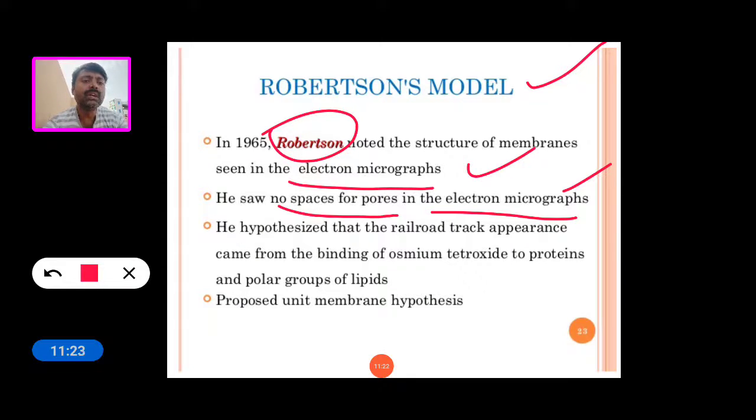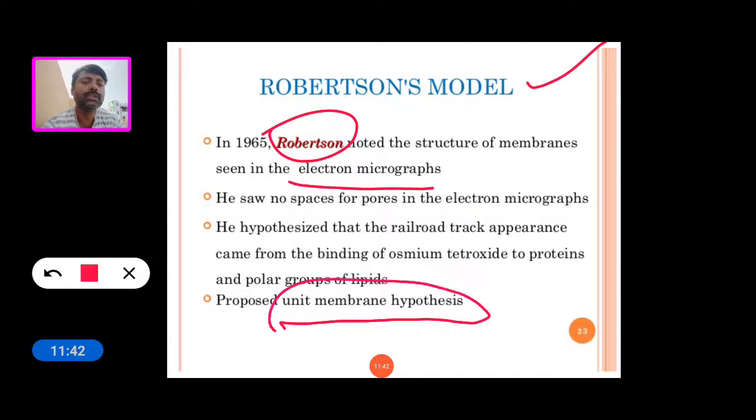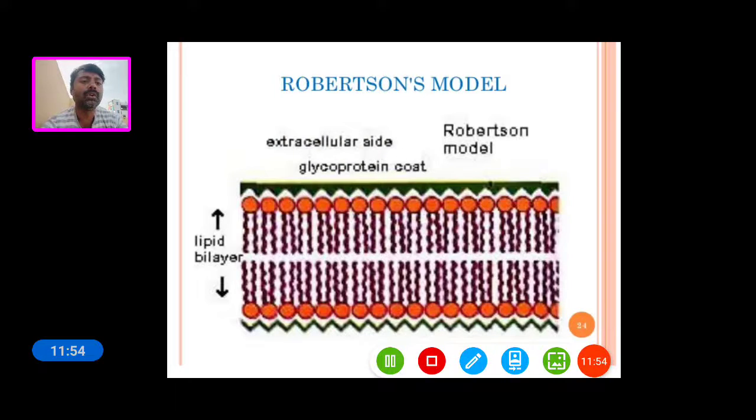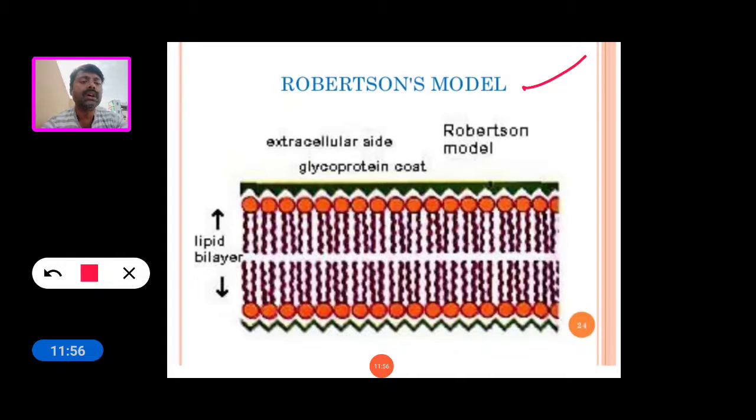He hypothesized that the railroad track appearance came from the binding of osmium tetroxide to proteins and polar groups of lipids, and he proposed this as the unit membrane hypothesis. The Robertson model is also called the unit membrane model. This is the exterior outside edge and glycoprotein coat, and this is the lipid bilayer.